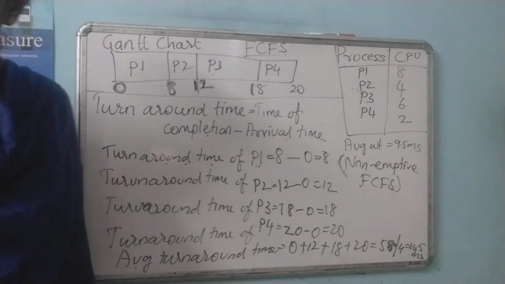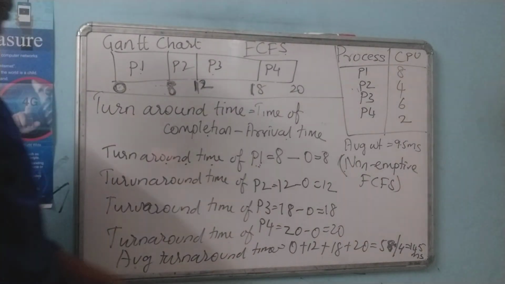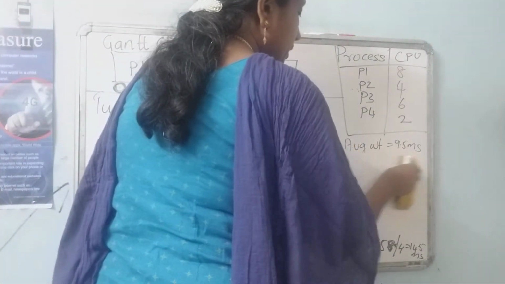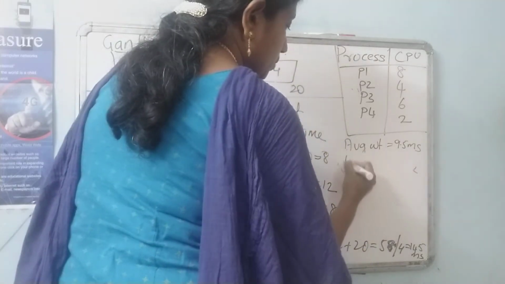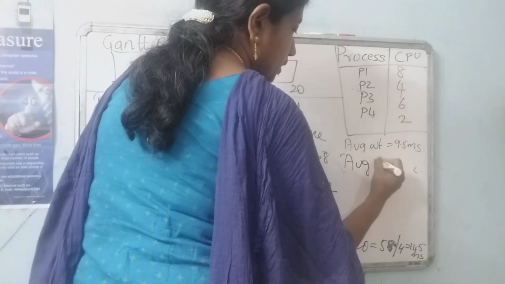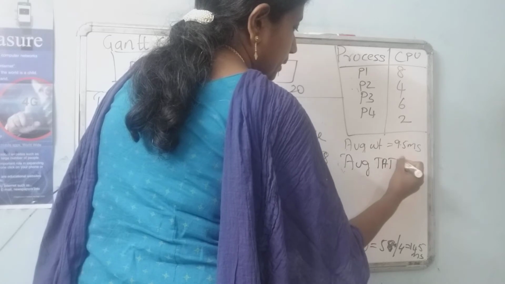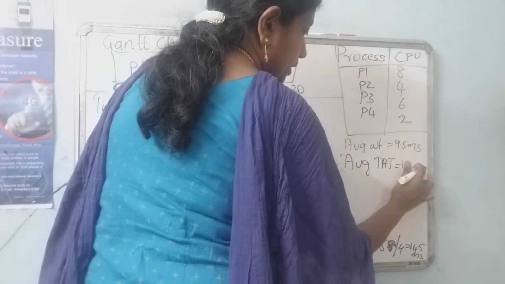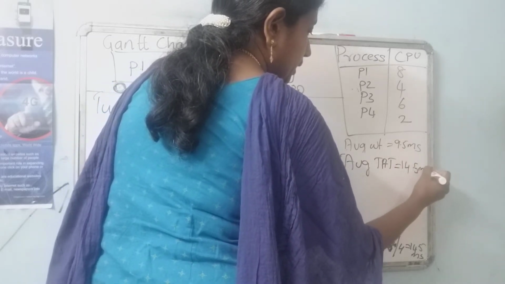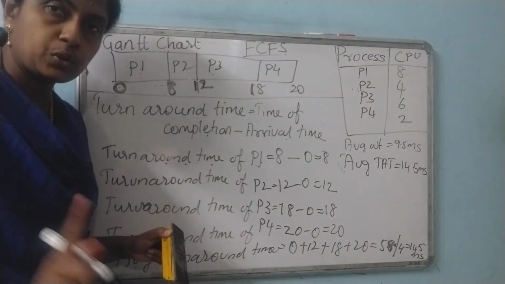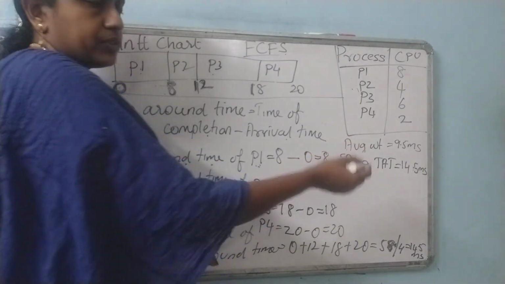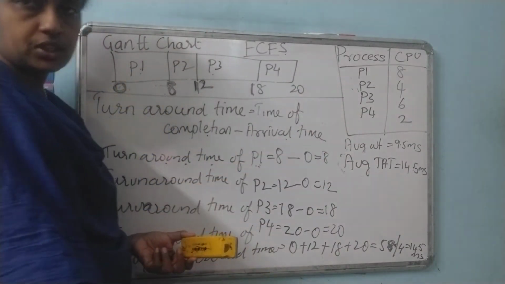So the turnaround time we got for this particular set of processes is 14.5 milliseconds. So the average turnaround time is 14.5 milliseconds. So we calculated two measures for FCFS, average waiting time and average turnaround time.